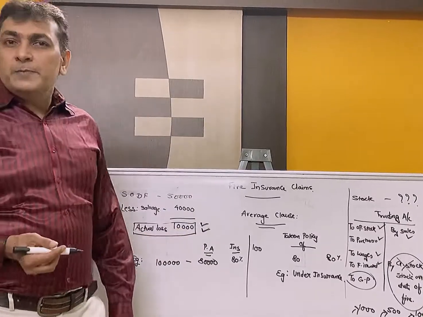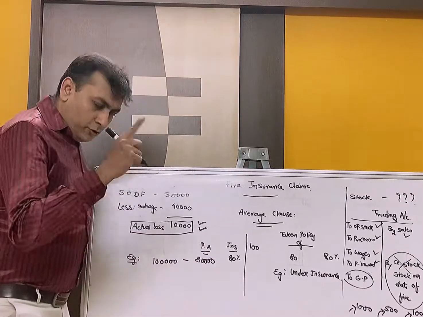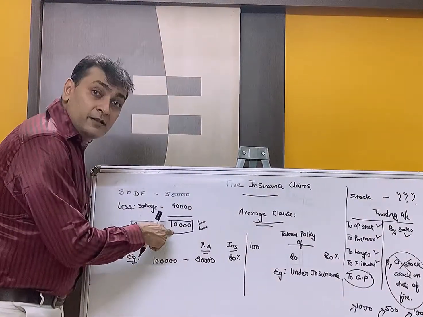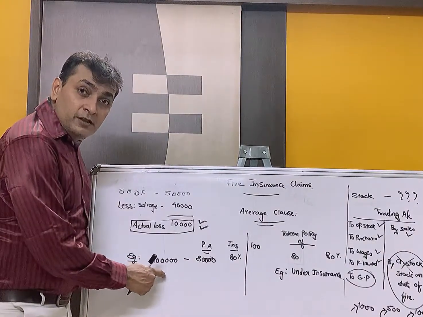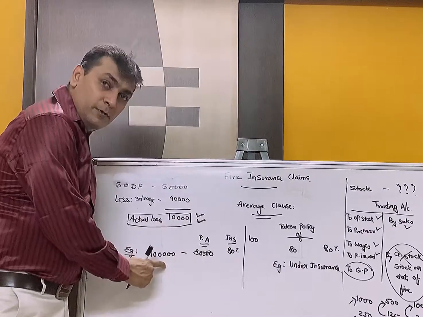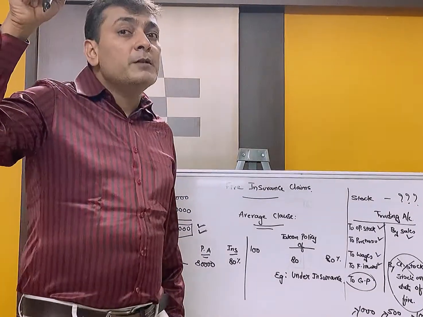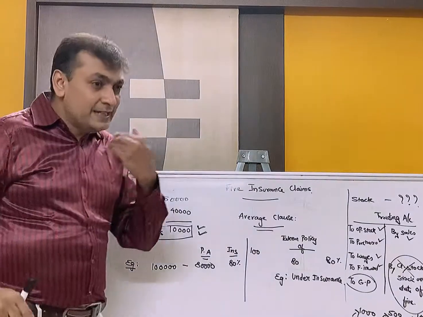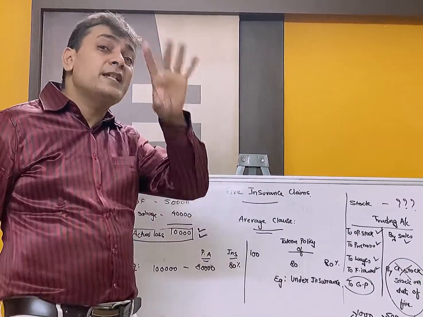But the insurance company doesn't work that way. The insurance company says, of course your policy is higher than this, but you should have been covered by this much. It means you should have paid premium for all these years on this much, not on 80,000. But you did so to save your money on premium. Hence, while reimbursing the claim amount, we do the same.